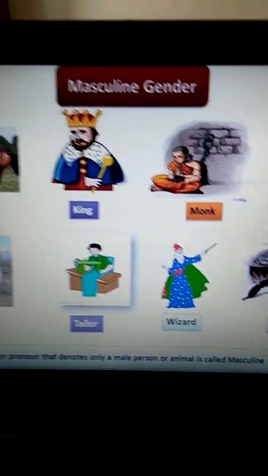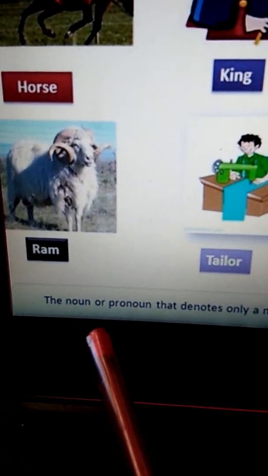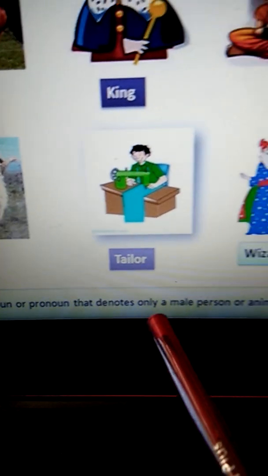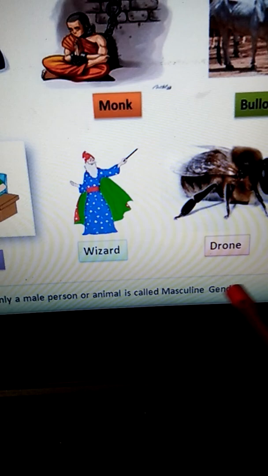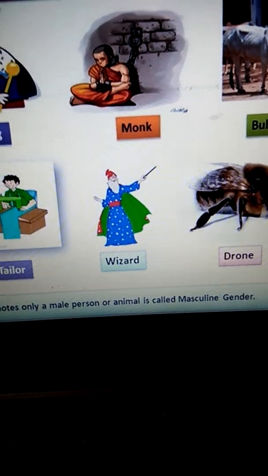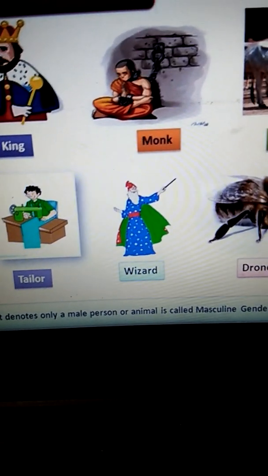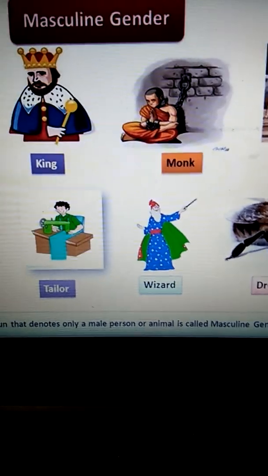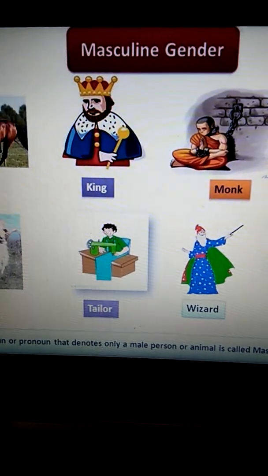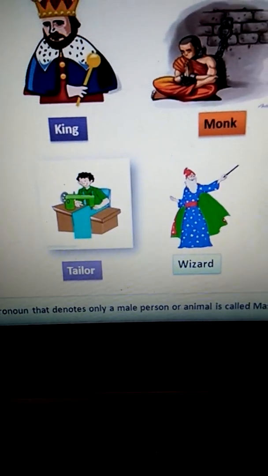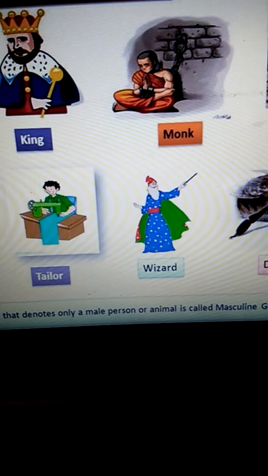Now see masculine gender. The noun or pronoun that denotes only a male person or animal is called masculine gender. Pronoun, which pronoun denotes masculine gender? He. Right? So, any noun or pronoun which denotes a male person or animal is called a masculine gender.